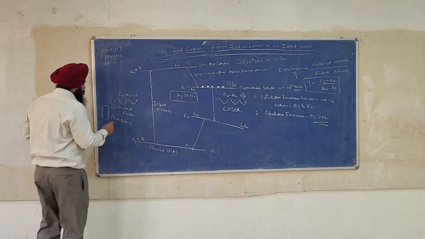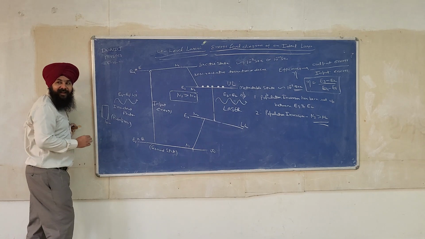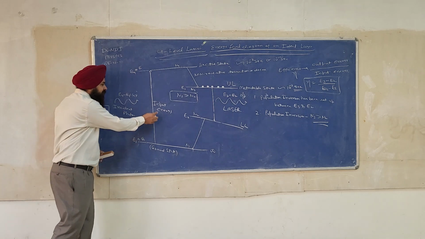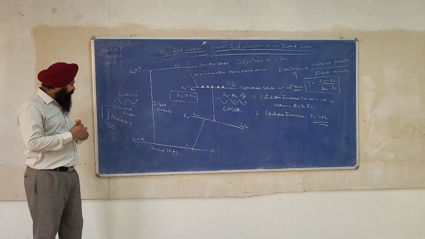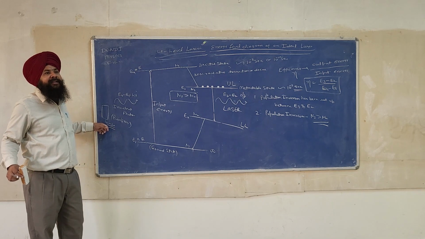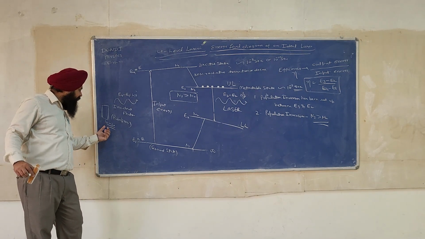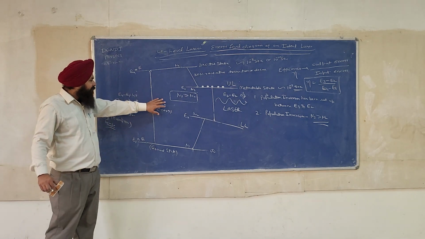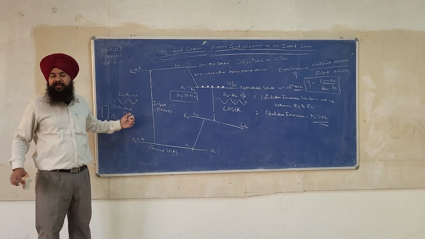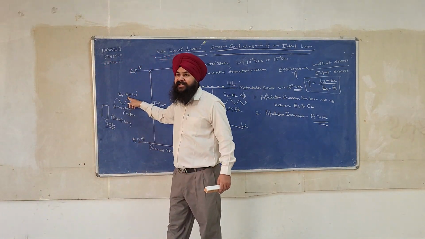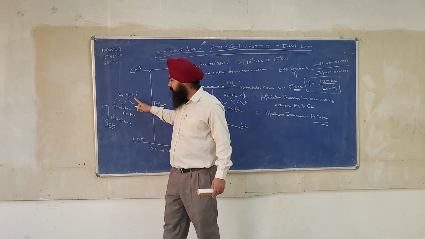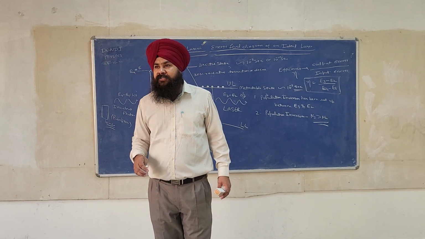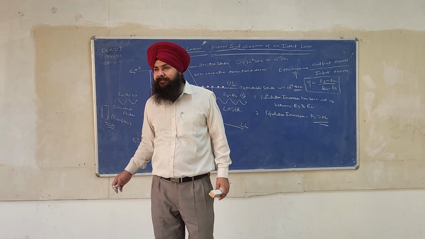मान लीजिए, मैं आपको बताता हूँ, मान लीजिए ये जो फोटोन है, ये छोड़ रहा है 10 से लेकर 20 यूनिट तक. लेकिन हमारा सिस्टम कौन सा absorb करेगा? Let us say this system emits light of frequencies varying from 10 to 20 units. But our system is suitable only for the 10 units because this E4 minus E1 is equal to, let us say, 10 units. So the rest of the frequencies will not be absorbed. So this is not an efficient pumping.